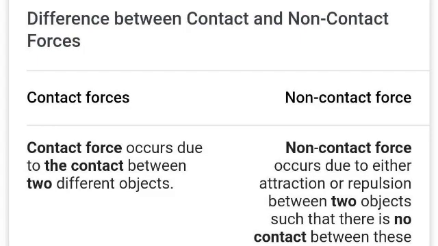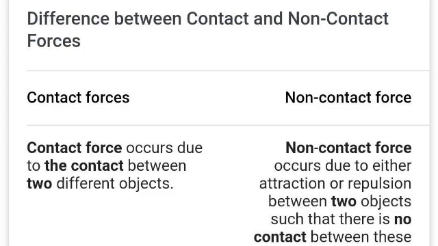Forces that act on a body either directly or through a medium are called contact forces. Examples of contact force: muscular force, mechanical force, frictional force. We can also make use of the muscular force of animals like bullocks, horses and camels, for example in bullock carts, to get work done. The frictional force is another type of contact force which acts between a pair of surfaces in contact and opposes the motion of one surface over the other.